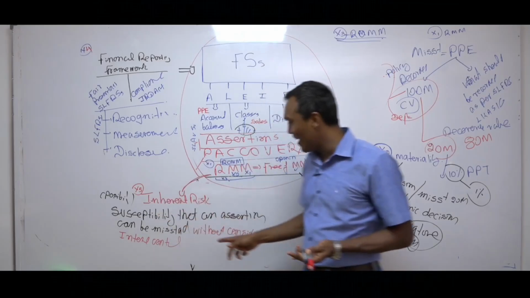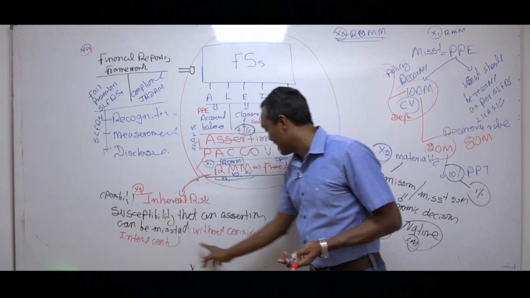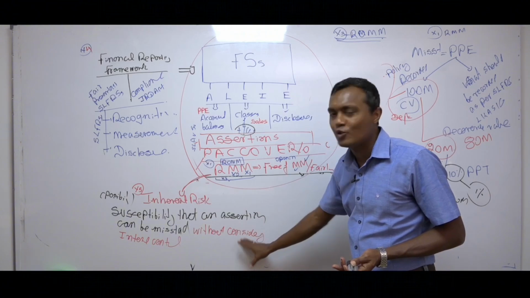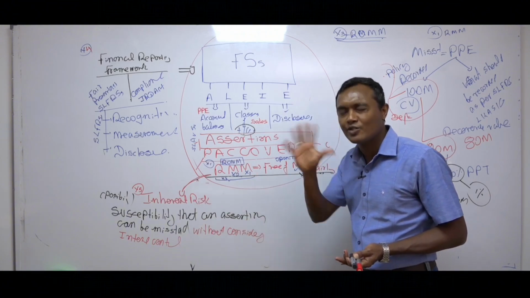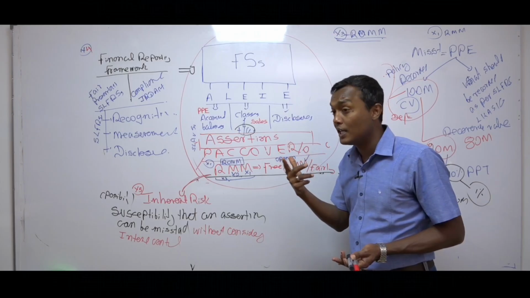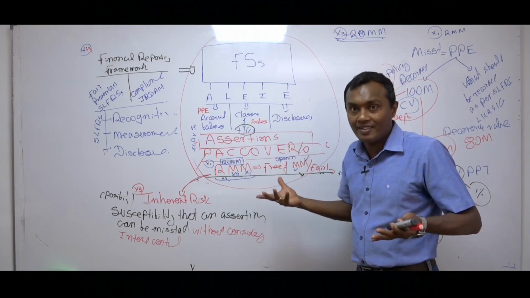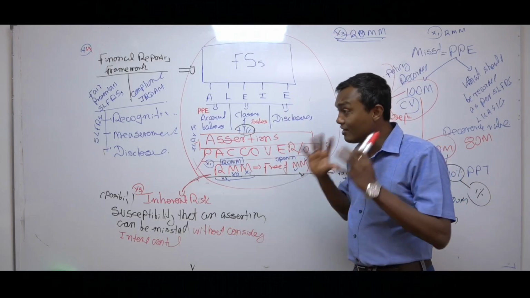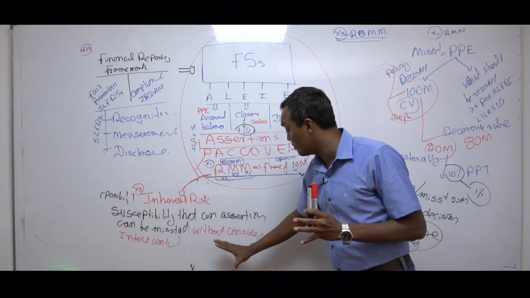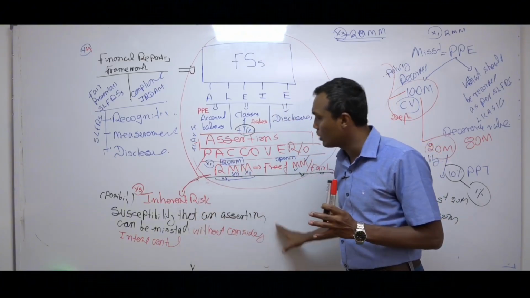That is why possibility that an assertion can be misstated, don't worry whether you are controlling or not. Whether I have a mask or not, irrelevant. What is the chance of COVID infection? Generally high, right? Now then, whether the mask is okay or not is a different matter. So therefore, remember, in the inherent risk definition, we don't take control into account.